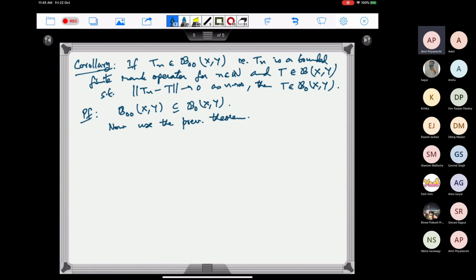So the question is: is it true that every compact operator is a limit of finite rank operators? I'll write this as a question.